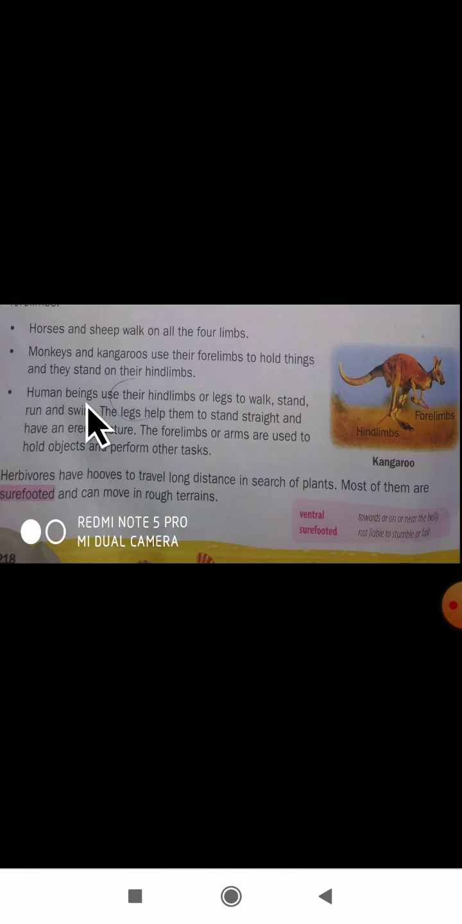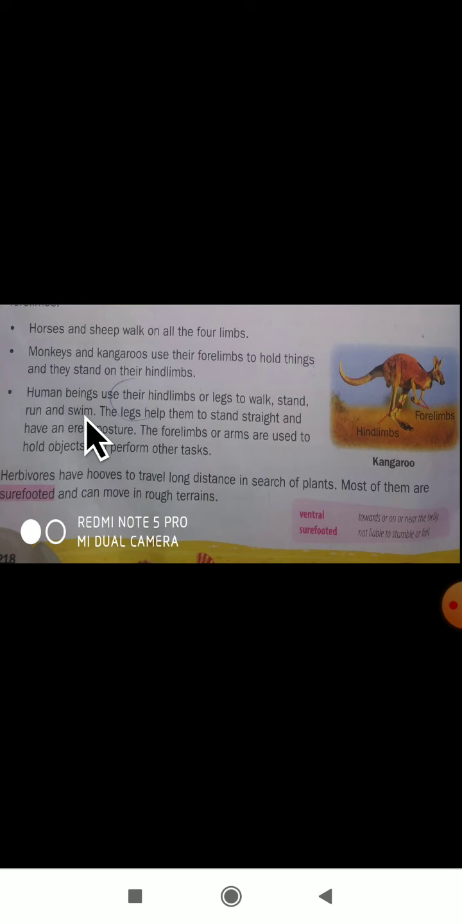The next point is human beings. Human beings use their hind limbs, or legs, to walk. Hind limbs are nothing but what we call legs. We are living things, human beings. We are using legs to walk, stand, run and swim.